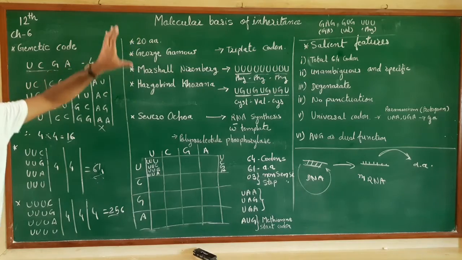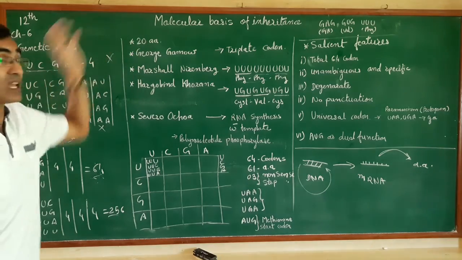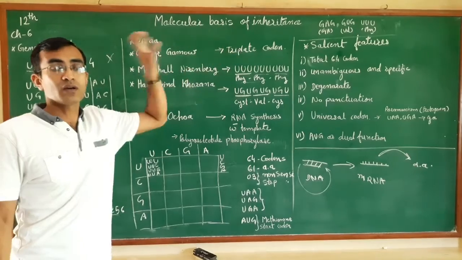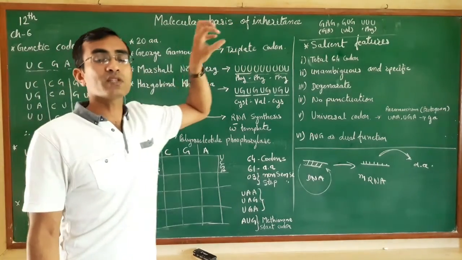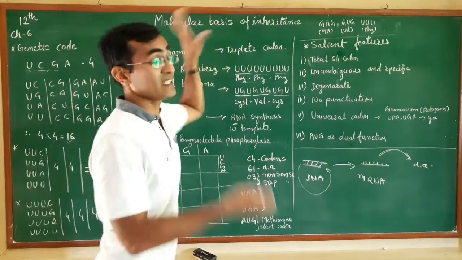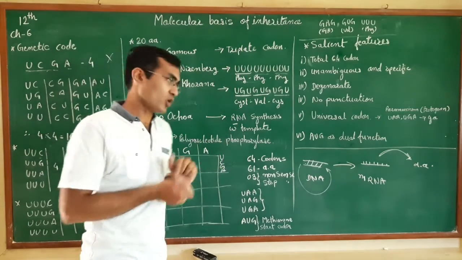So the hypothesis given by George Gamow was proved correct, and it is proved that the genetic codes are in a triplet form. So they are termed the triplet codons.